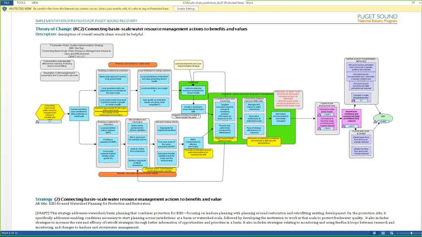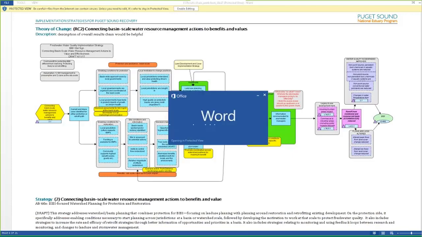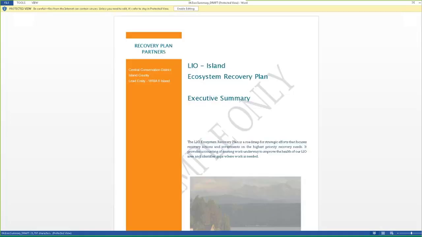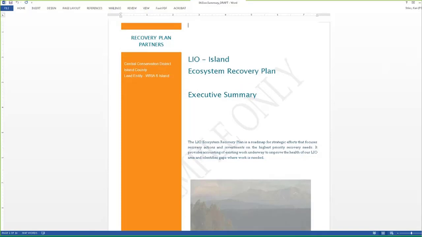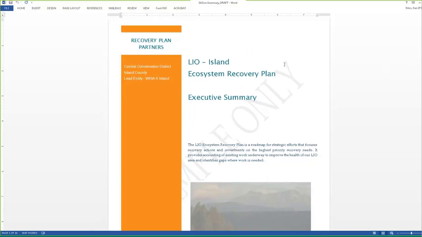And then the last report I have to show you is an executive summary report. So again, this is what we're thinking of using to replace that sort of 100-page report that's sitting on a shelf or on a hard drive somewhere. So this is a report, again, that's about 10 pages long. We set it up with a template so that it pulls the project name. There's some template language here that explains what our local areas are.